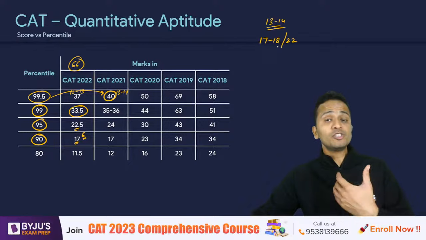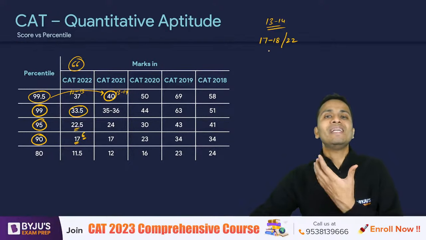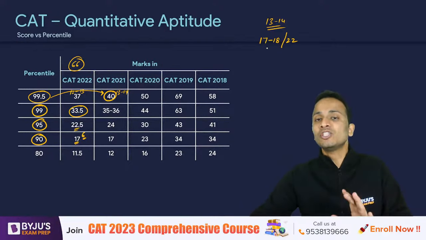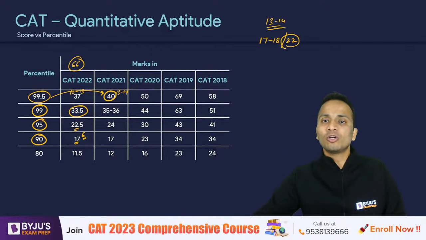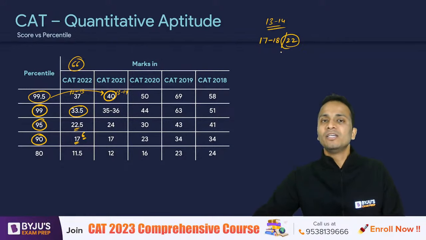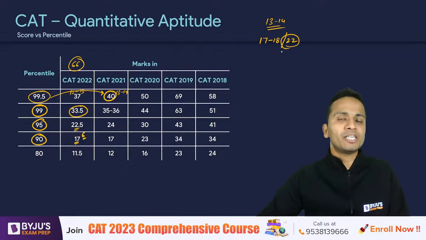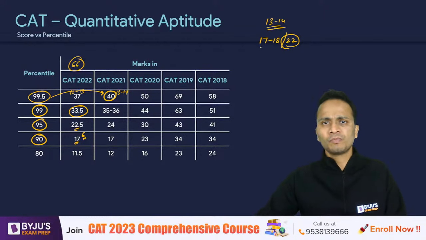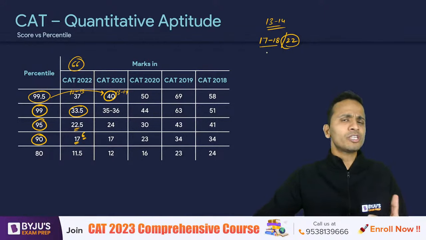There is no need to target all the questions. Anybody who is able to finish all the questions, it's good, it's perfect, but you should not put yourself under the pressure of attempting all questions. So you can target 17 to 18 questions if you are very strong in quant.